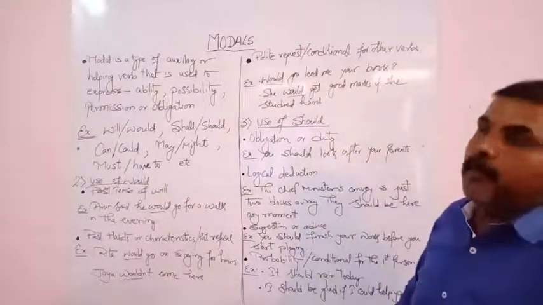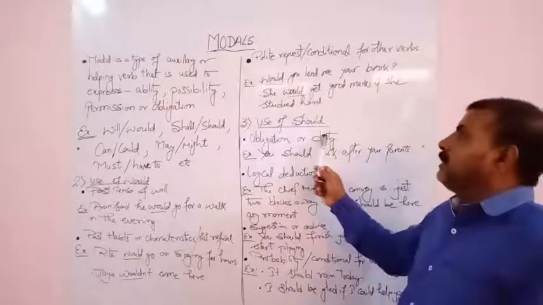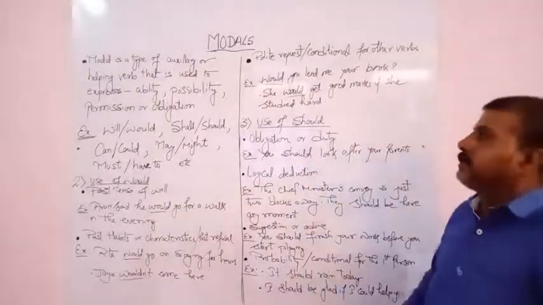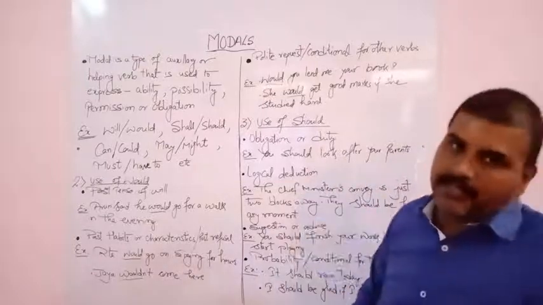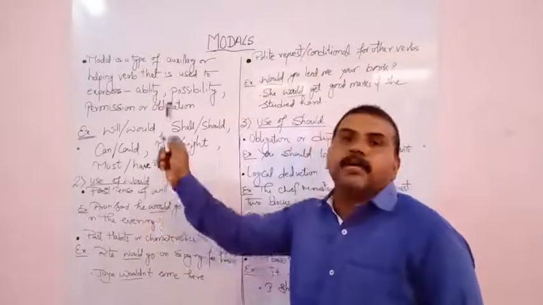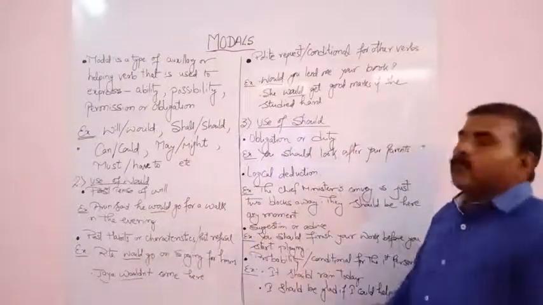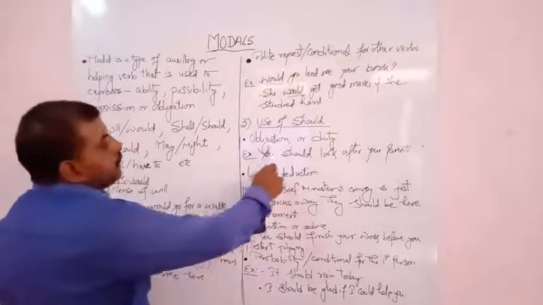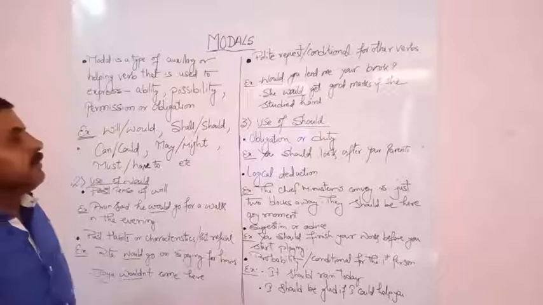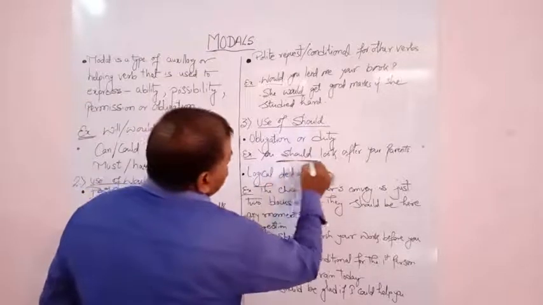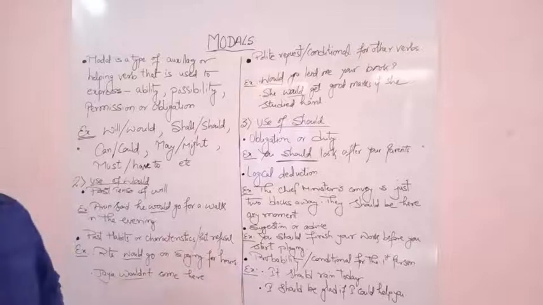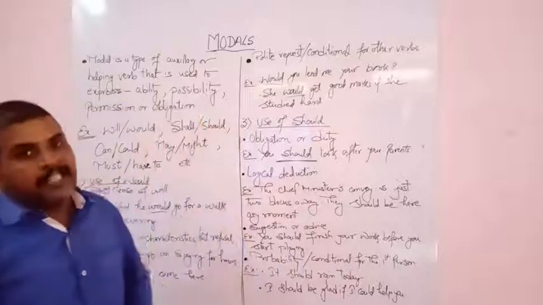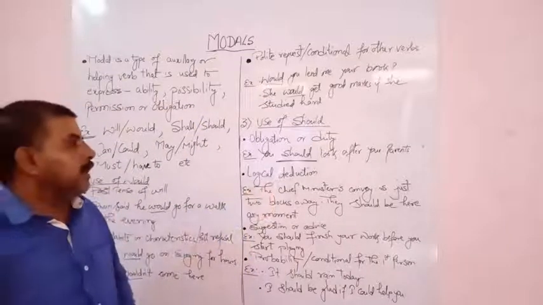Now the third type of modal: we will study the use of should. As we have earlier learned, should is the past form of shall. Likewise, would is the past form of will. So where to use should? In the first case, if any obligation or duty is reflected, then we use modal should. You should look after your parents. It is the moral duty of every human to look after their parents. Obligation. So here we use modal should.